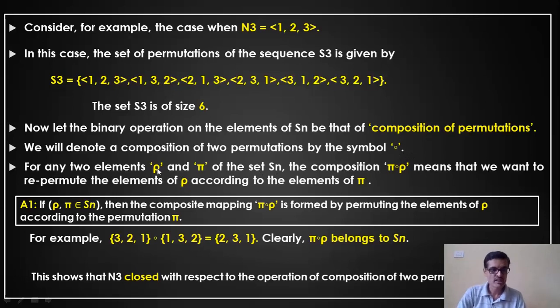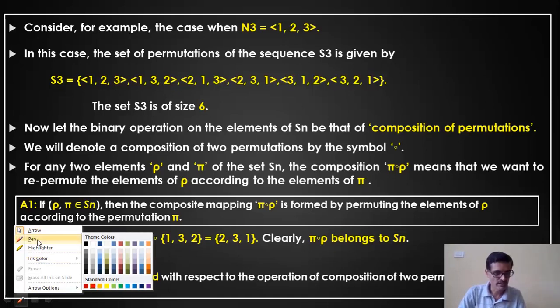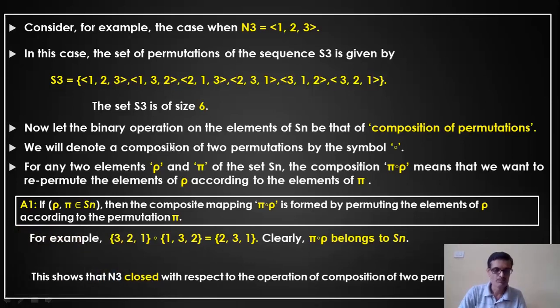Now just consider there are 2 elements of the set S3, and those elements are rho and pi. Rho may be one of the elements, and pi is another element, maybe 1, 3, 2, 2, 3, 1, or 1, 2, 3, 2, 1, 3, whatever. So rho and pi represent 2 permutations of the set S3.